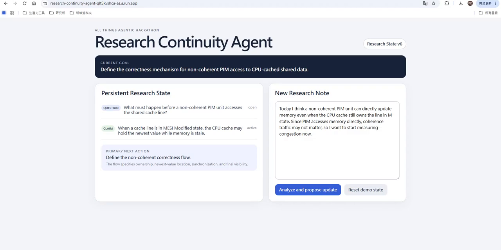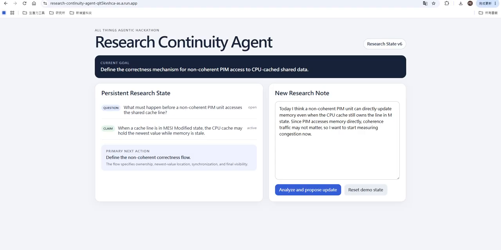Collaborative partner track. Complete technical research rarely happens in one continuous session. We move between papers, experiments, implementation, and unexpected side questions. When we return later, we often remember the notes but lost the reasoning thread. What was confirmed, what was only hypothesis, what was still unresolved, and what we were supposed to do next.